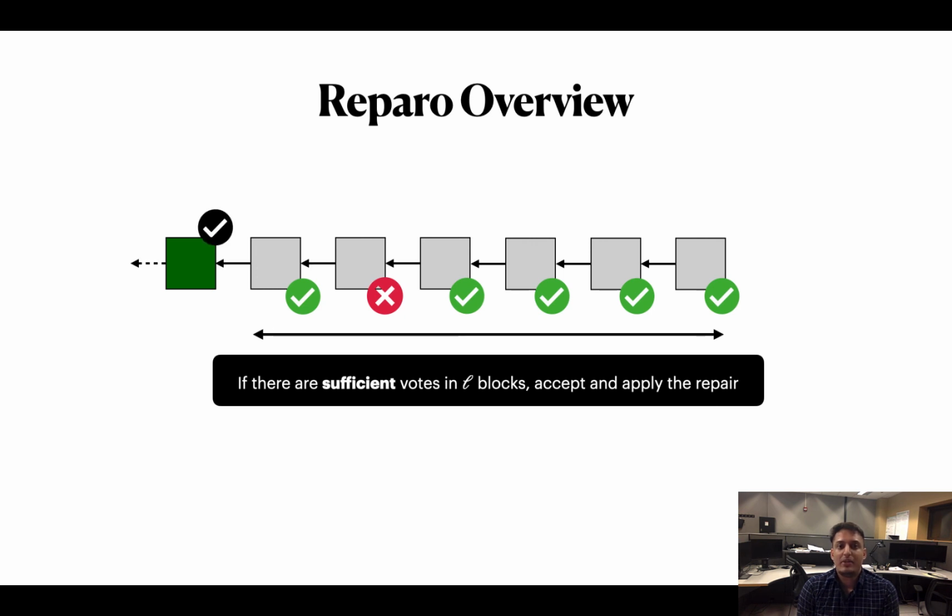If the repair policy P dictates that at least, say 60% of the nodes in the system must support a repair, then we want at least 60% votes in these L blocks. Once this is done, we start repairing the chain.